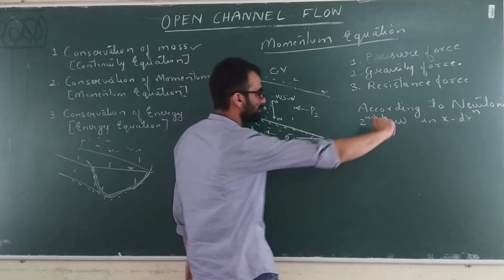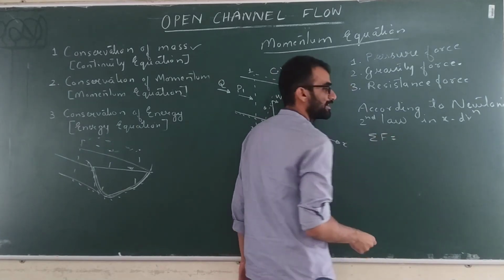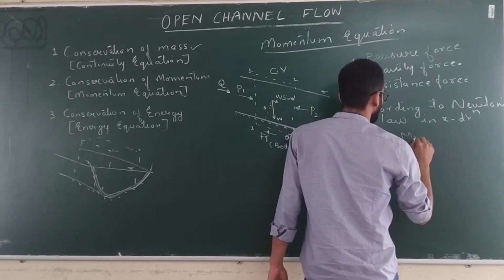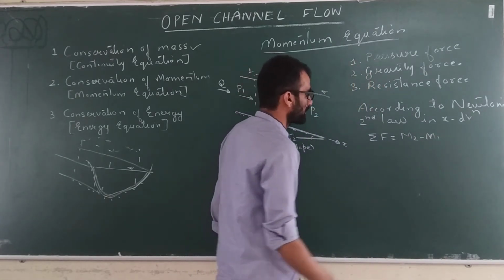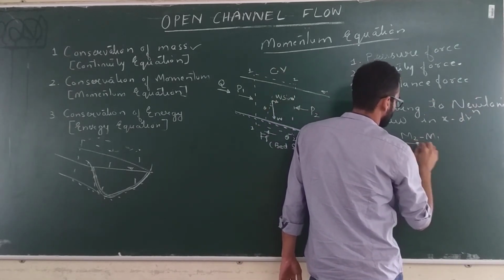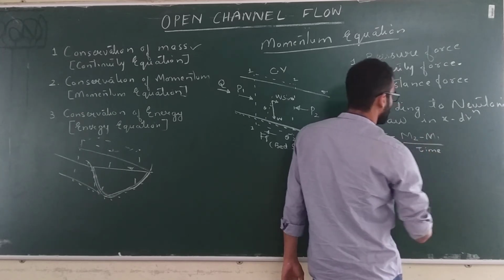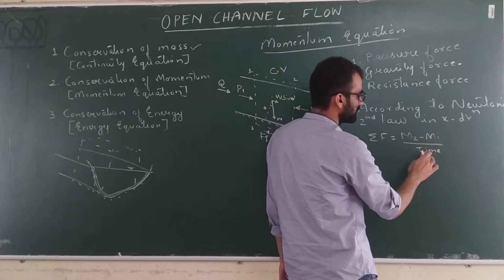Alright, in the flow direction, the summation of forces should be equal to the rate of change of momentum in that direction. So m2 minus m1 upon time. Momentum at section 2 minus momentum at section 1 divided by time.